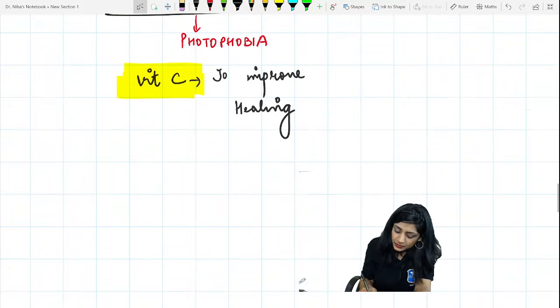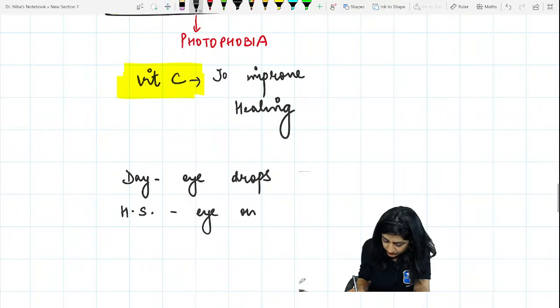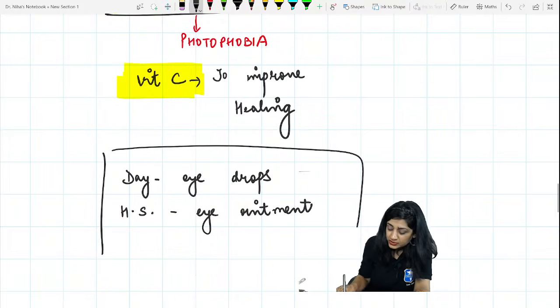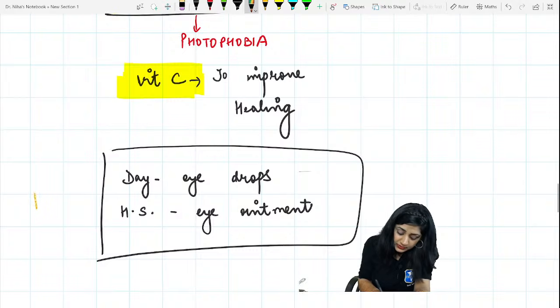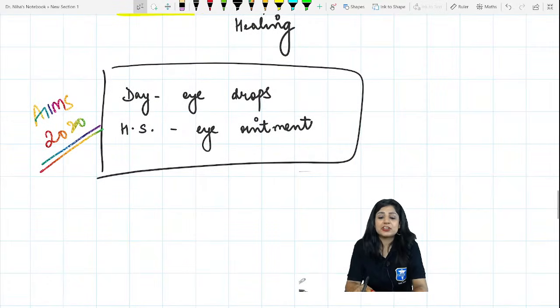Then in the day you will give the eye drops. And in the night, HS means at night, I will give the eye ointment. This was again a question that was asked last year in AIIMS. In AIIMS 2020, this question was asked: a nurse is there and she is having both a drop and the ointment.